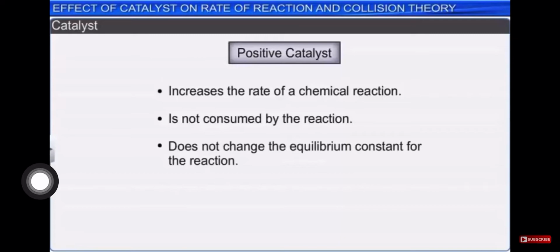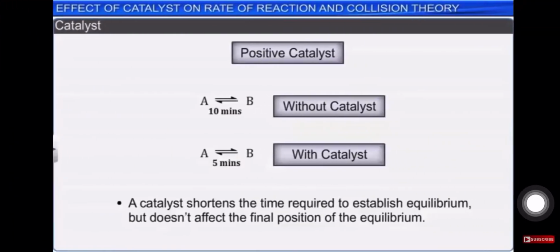It is not going to react, it is just going to accelerate. It does not change the equilibrium constant for the reaction, that is K.